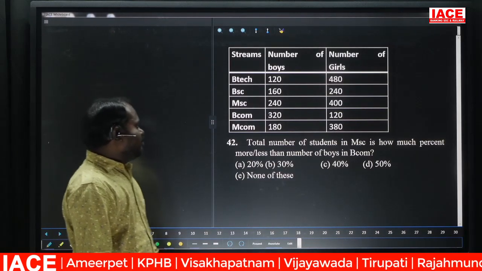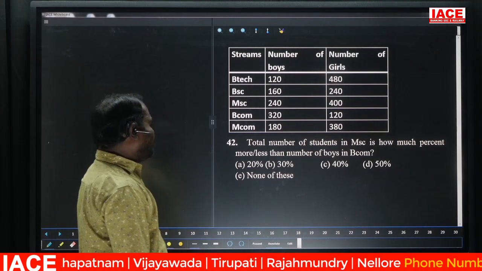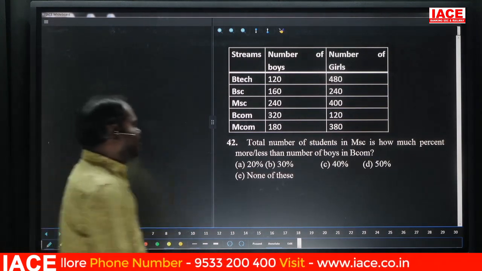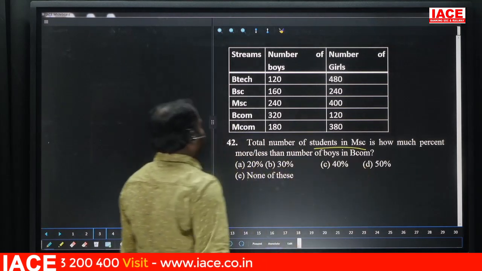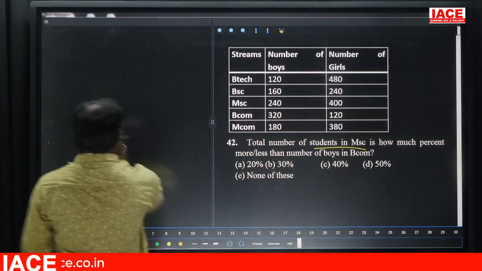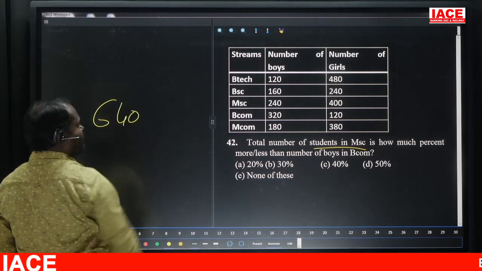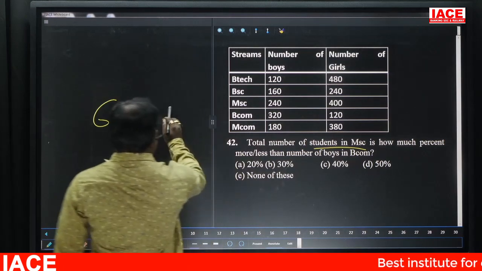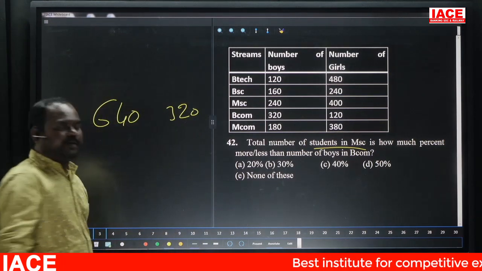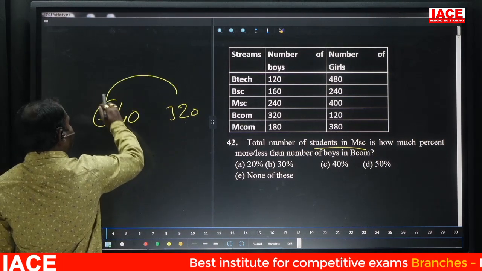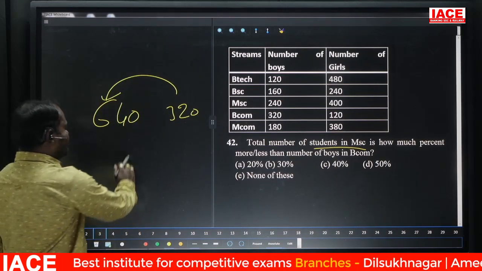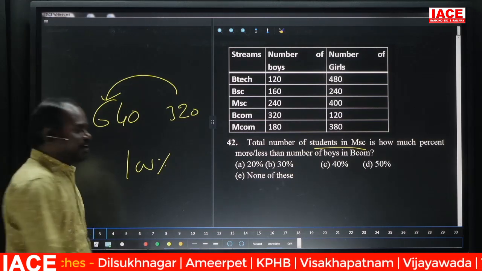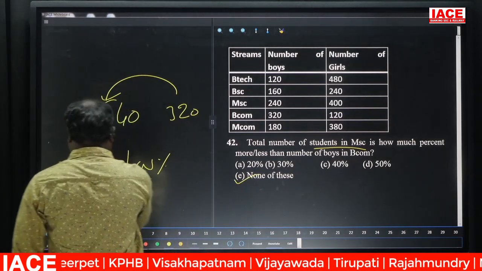42. Total number of students in MSc is how much percent more or less than the boys in BCom? Total number of students in MSc means boys and girls together. MSc 240 plus 400, nothing but 640. BCom boys 320. By observation, 640 for 320 it is double, obviously 100% more. But 100% is not in our options, so none of these. Next.